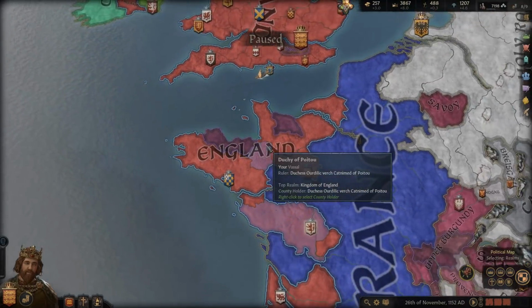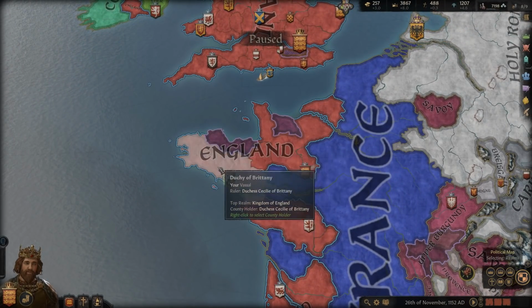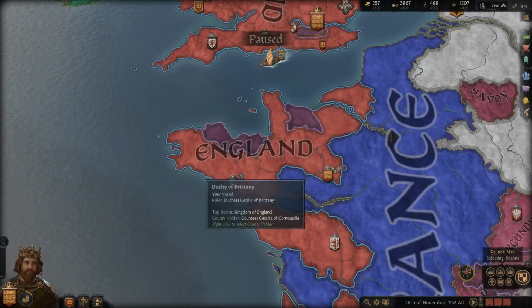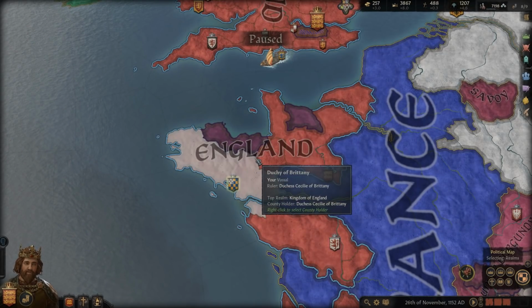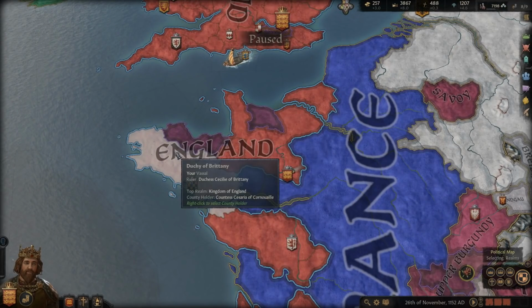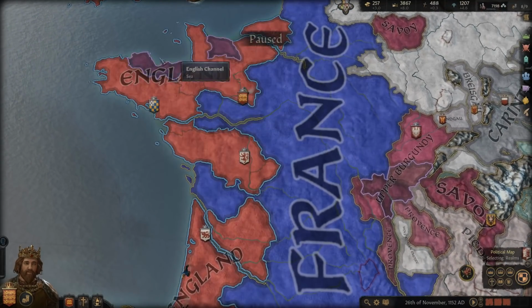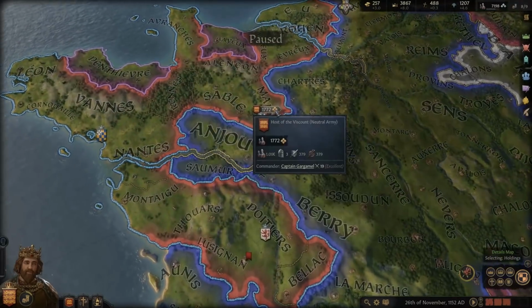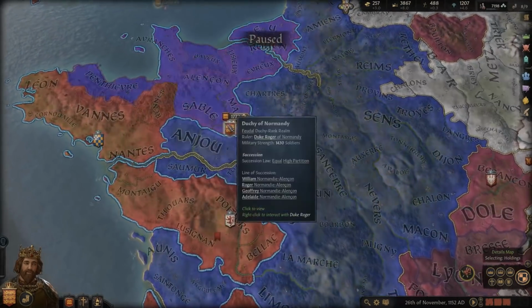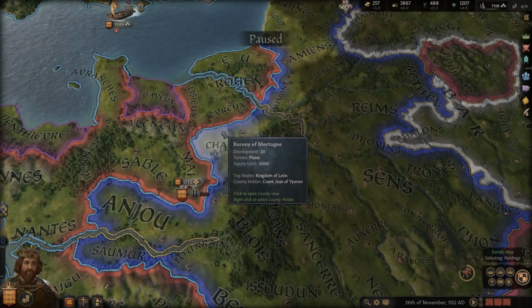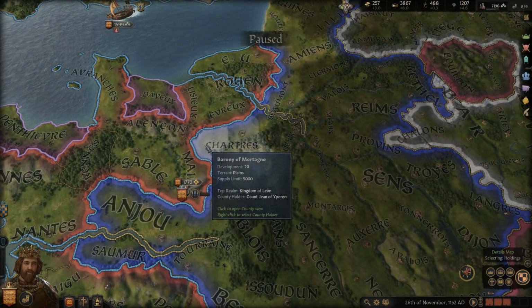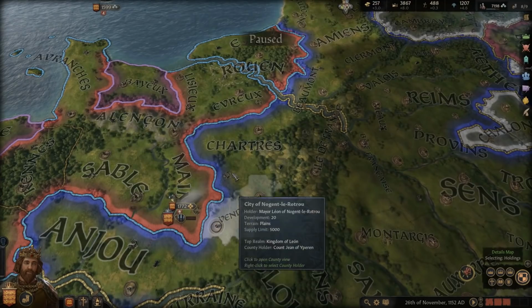But for CK3 purposes, since he was the liege of the Duke of Brittany, we'll declare that this was all part of his realm, since in CK3 it would be. So he owns all of this, all of Normandy, all of Anjou, which we do not own. Remember, we're comparing this to our own lands here. He had a bit of lands up along here, I think, a little bit of lands right up over here that we don't have.